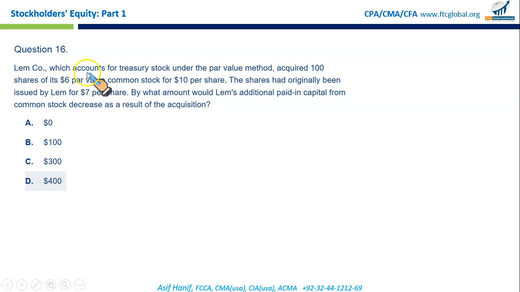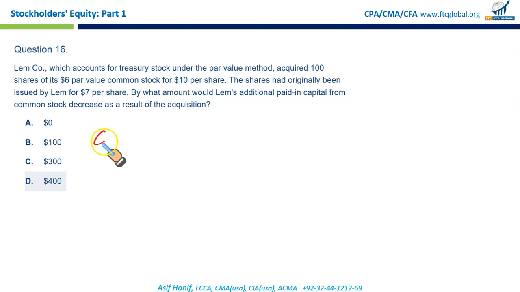It says LEM company, which accounts for treasury stock under the par value method, acquired 100 shares of its $6 par value common stock for 10 per share. The shares had originally been issued at 7 per share. By what amount would LEM's additional paid in capital from common stock decrease as a result of the acquisition? First, let's make the entry when these shares were issued.